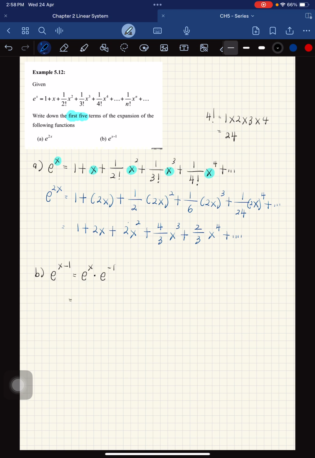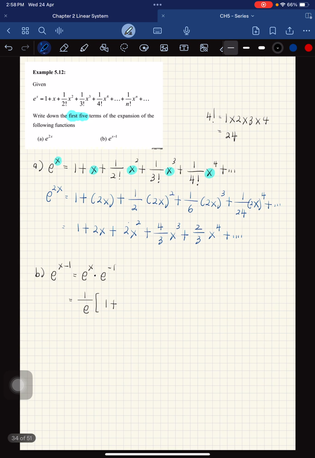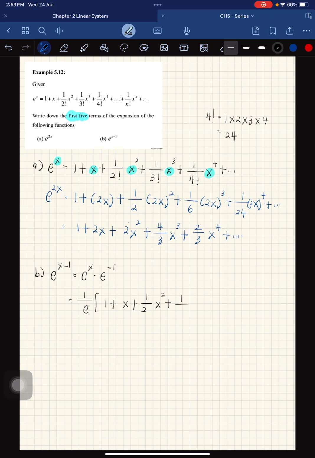So exponent negative 1 equal to 1 over exponent, and then times with exponent x. So the expansion for exponent x equal to 1 plus x plus 1 over 2 x squared plus 1 over 6 x cubed plus 1 over 24 x to the power of 4 plus and so on.